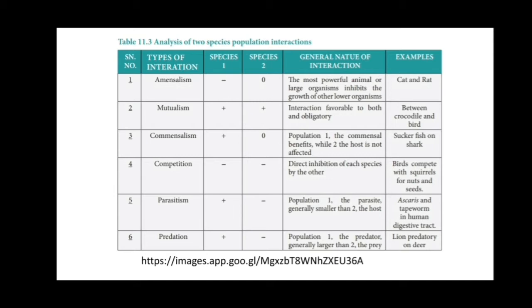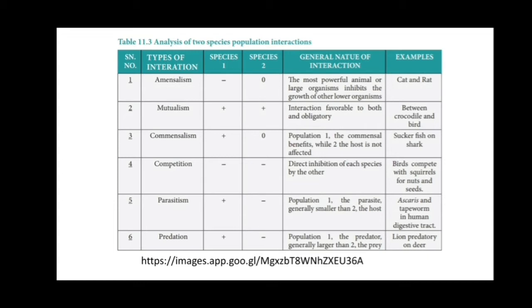Next one is mutualism. Here both species get benefit. The interaction is favorable to both species and it is obligatory. Examples are the crocodile and the bird, and the honeybee and the flower. These are examples of mutualism.